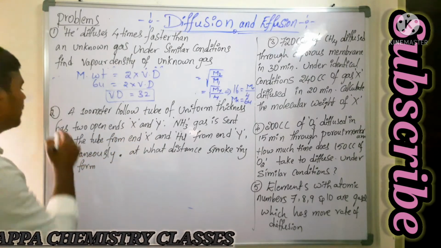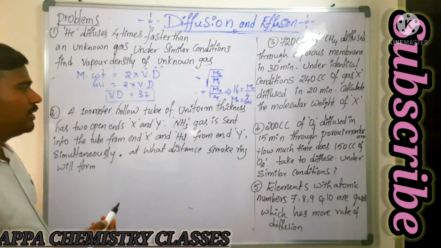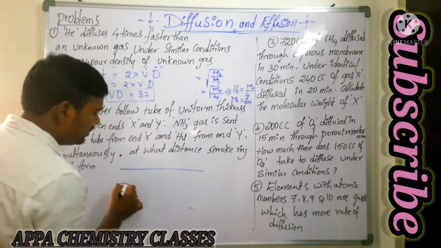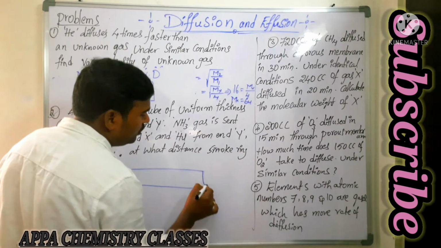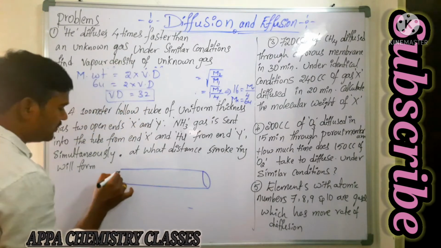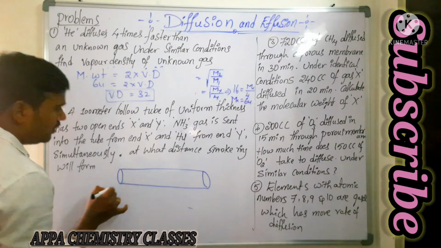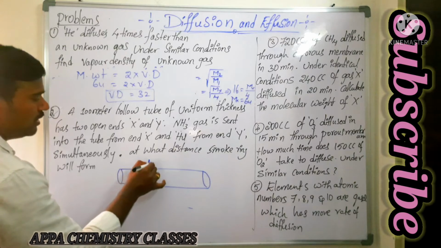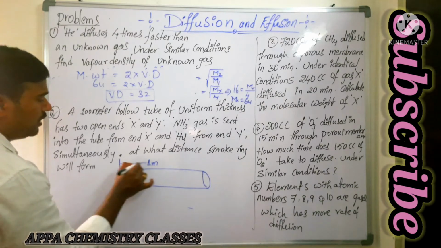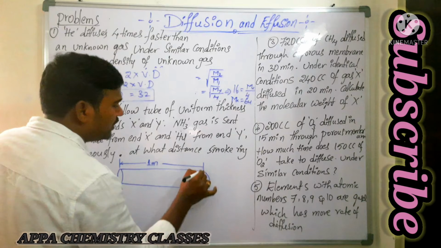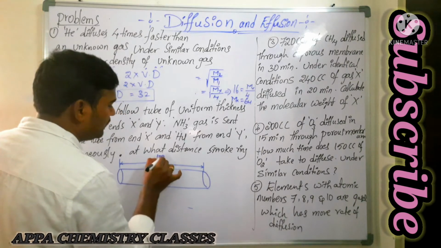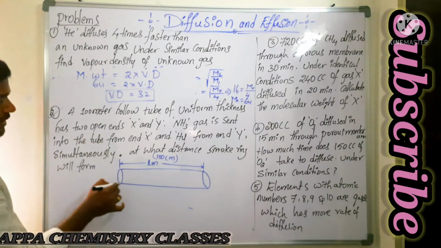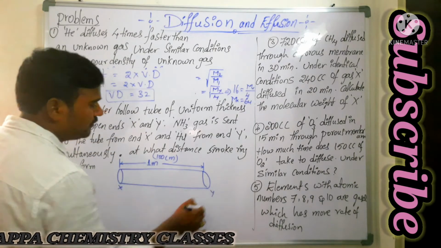Next problem: a 100 centimeter hollow tube of uniform thickness. This is a hollow tube which has two ends open. What is the length of this tube? It is 1 meter, which is nothing but 100 centimeters. It has 2 open ends, X and Y. This is X, this is Y.